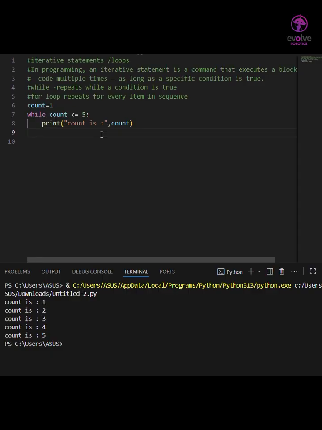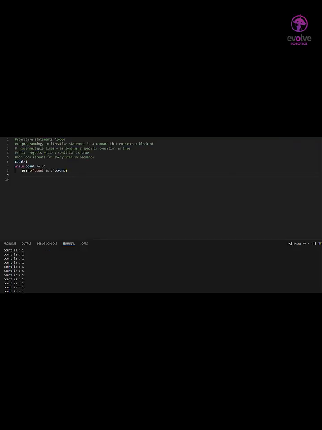So we can run the code and check what the output will be. It will show an infinite output because here we are not updating this variable, so it will never get a false condition. The condition will always be true. So it will not stop unless we stop it manually. So these are called infinite loops.